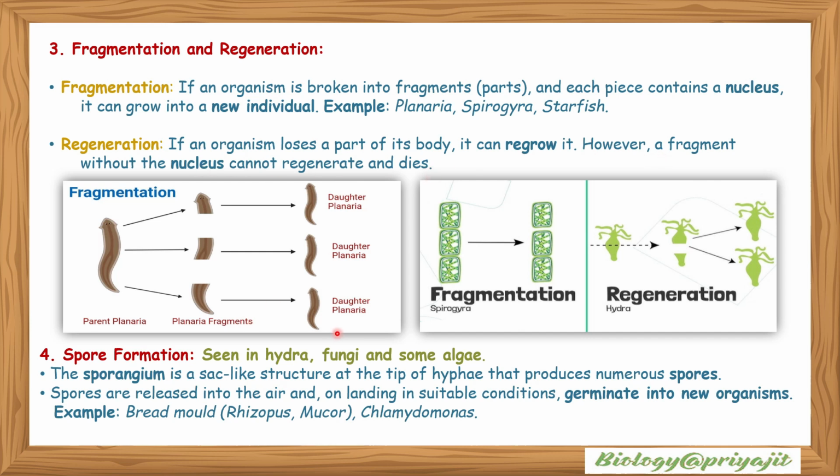What is spore formation? It is found in fungi and some algae. The sporangium is a sac-like structure found at the tip of hyphae that produces numerous spores. Spores are released into the air or land in suitable conditions and germinate into new organisms. Examples: the bread mold Rhizopus, Mucor, Chlamydomonas, etc.